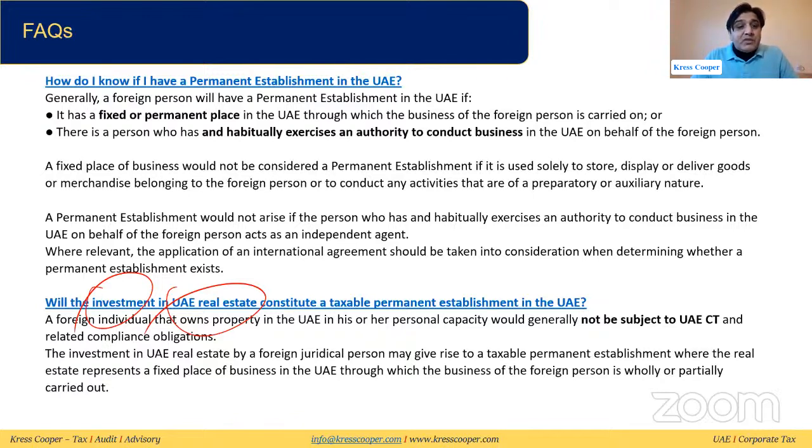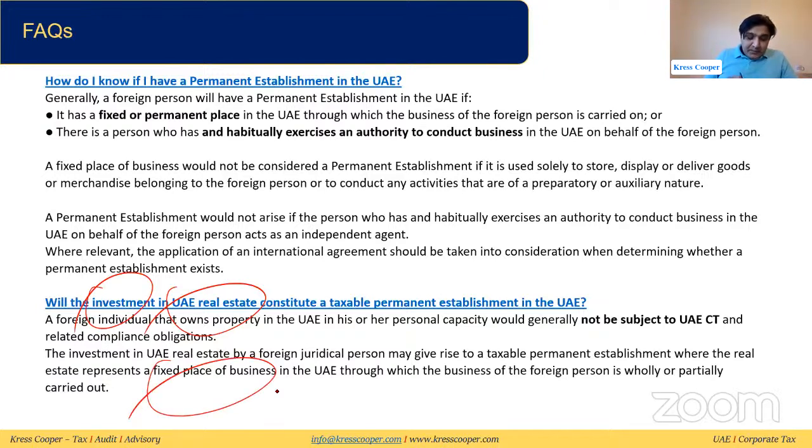Any foreign individual that owns property in the UAE in his or her personal capacity would generally not be subject to UAE CT and related compliance obligations. The investment in real estate by a foreign juridical person may give rise to a taxable permanent establishment where the real estate is a fixed place of business. Again, this is the same thing coming.